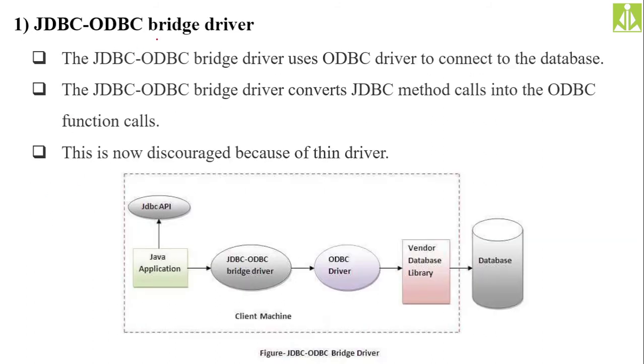We already discussed the drawbacks of the JDBC-ODBC bridge driver. The ODBC driver is written in C language, and it is platform dependent and less secure. The JDBC-ODBC bridge driver uses the ODBC driver to connect to the database. It converts JDBC method calls into ODBC function calls. Because ODBC is written in C language, here we have functions, whereas the JDBC methods we write in Java, so we call them methods.